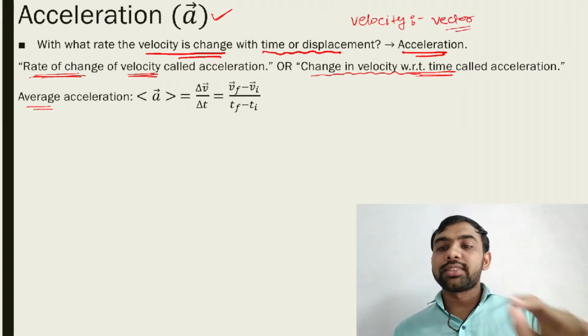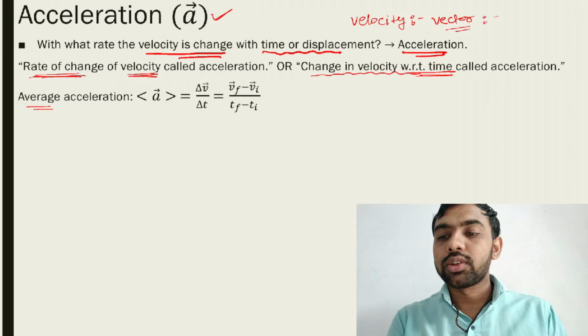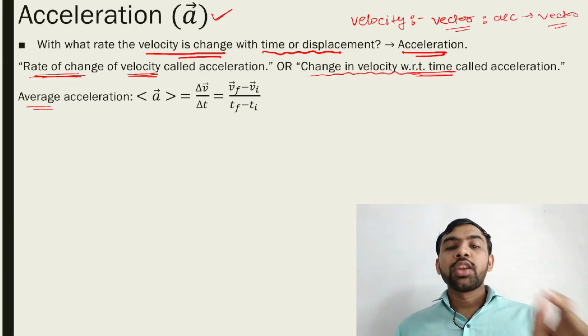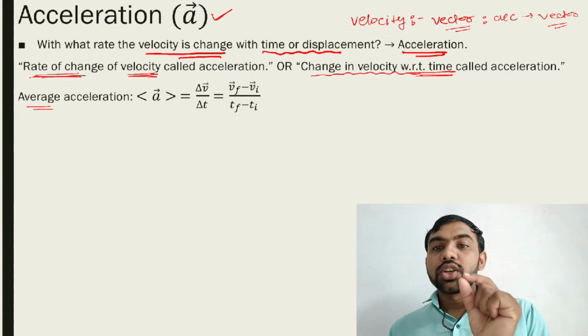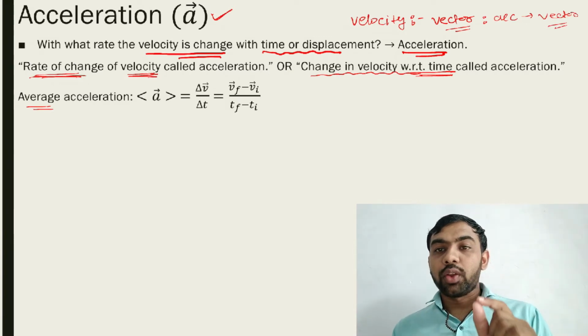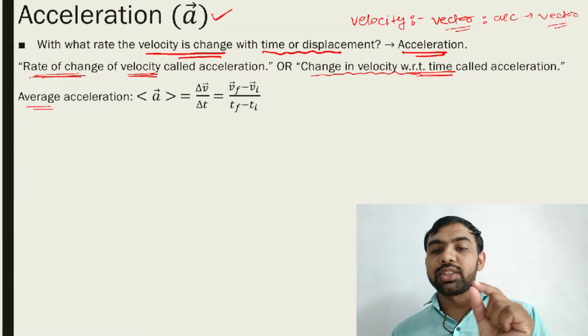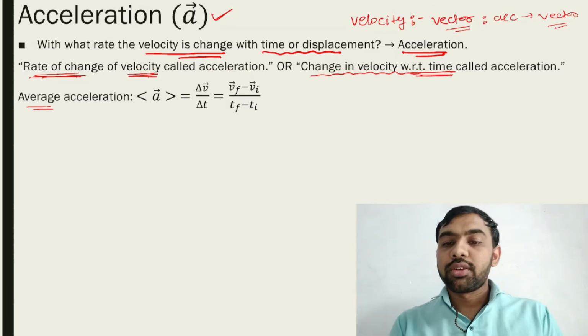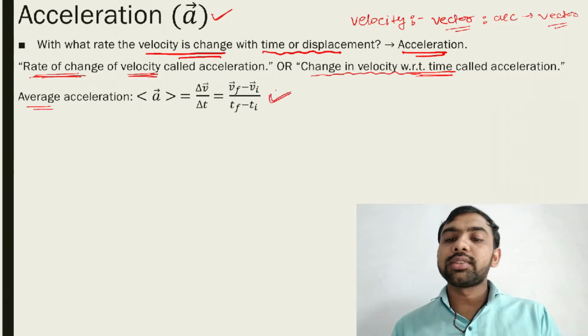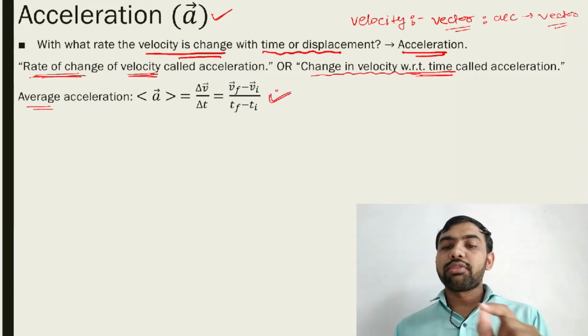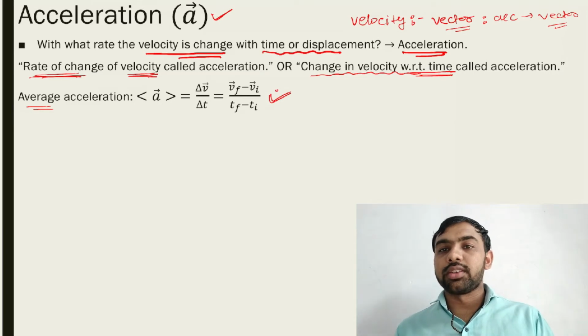It means acceleration is also a vector quantity. So average acceleration is given as change in velocity upon time. What is change in velocity? Final velocity minus initial velocity upon T final minus T initial. In this way we define the average acceleration.